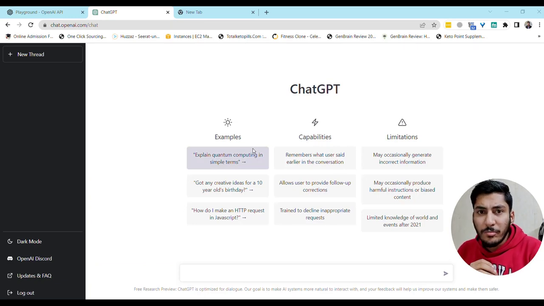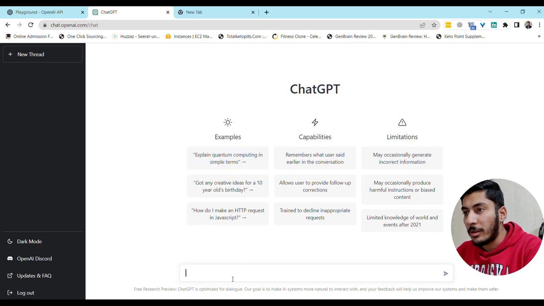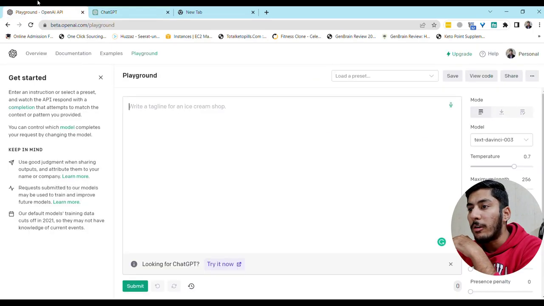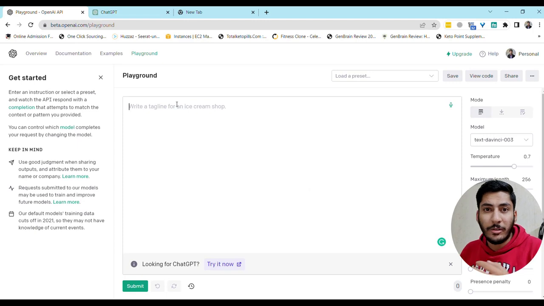Alright, so we are in the system now, and we will see how we can generate content especially for the advertisement copies. And in the upcoming video, you will also see videos related to how you can generate blog post content especially for local advertisement websites, businesses. Right now we are in ChatGPT, and in another tab I've also opened a playground feature which we'll discuss in another video, like how you can generate a catchy tagline especially for your social media content. It will help you really a lot.